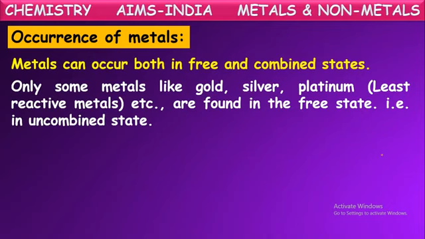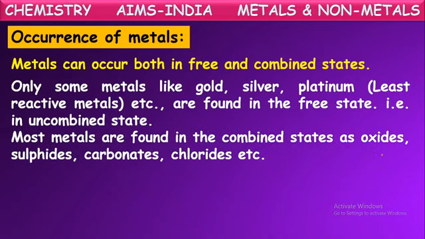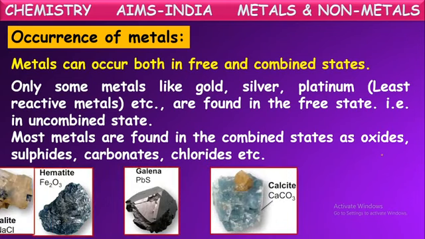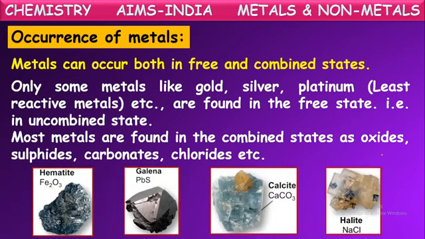Only a few elements like gold, silver, platinum occur this way. Most of the remaining metals are found in the combined state as oxides, sulfides, carbonates, chlorides, etc. Most of the metals are reactive, so they won't occur in the free state. They will be available in nature in a combined form.